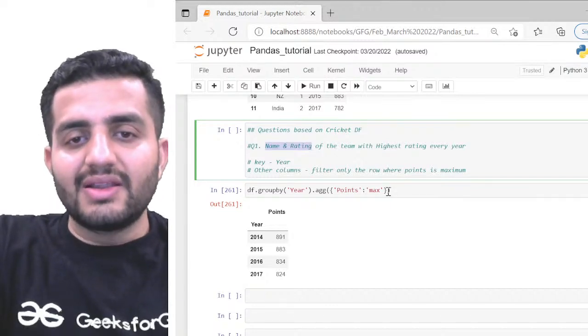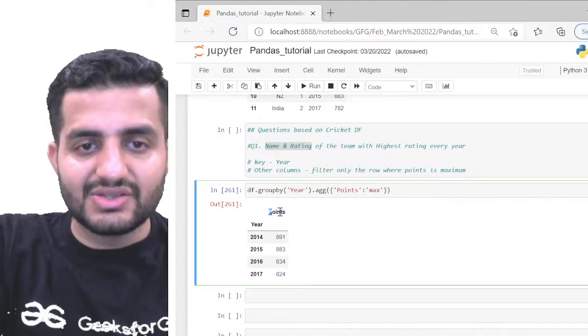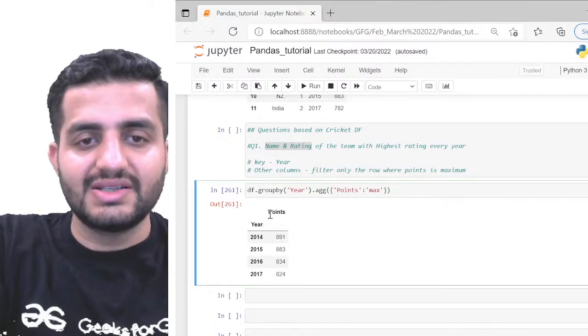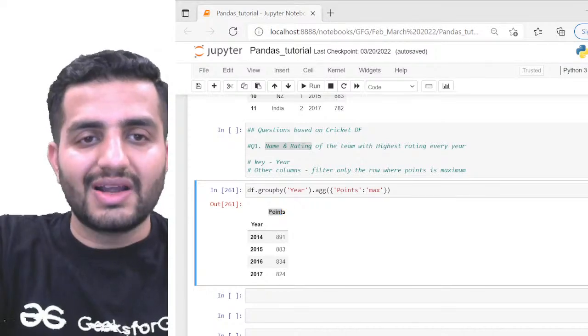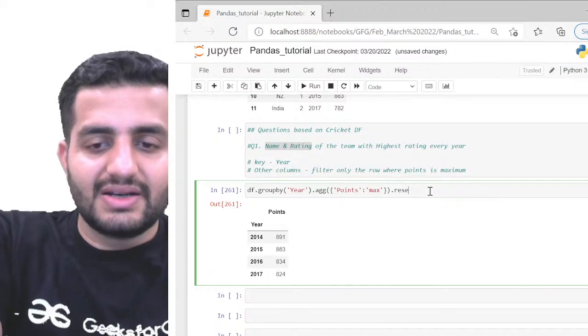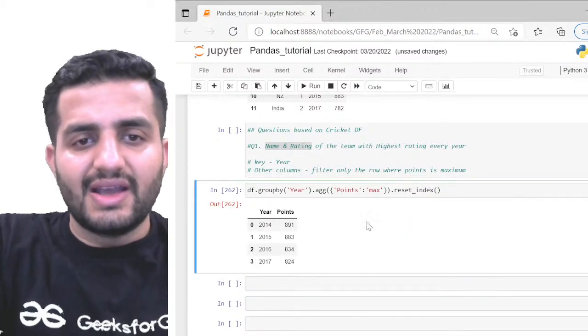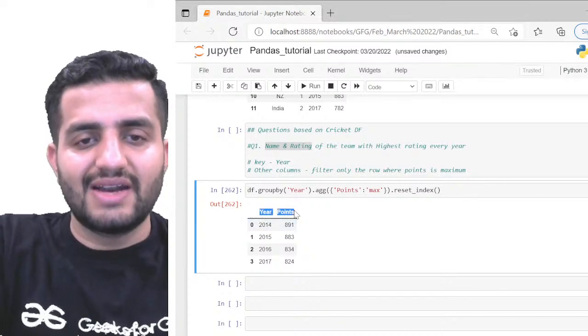So now in this case, what you can do is, you can see this is not aligned, right? The column names are not aligned. That is very simple. We can simply do dot reset index. So that is pretty much fine. If I do it like this, I'll get everything in a line. Now these headers are aligned.